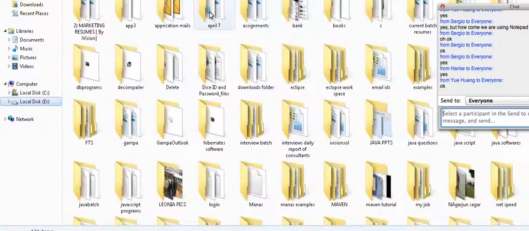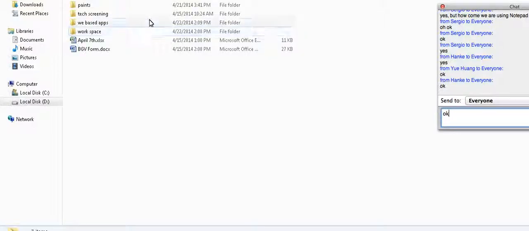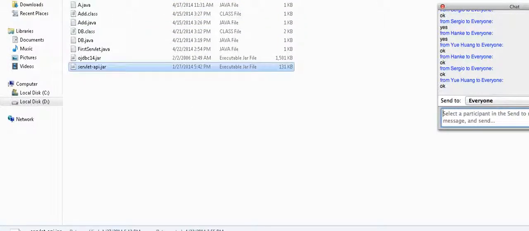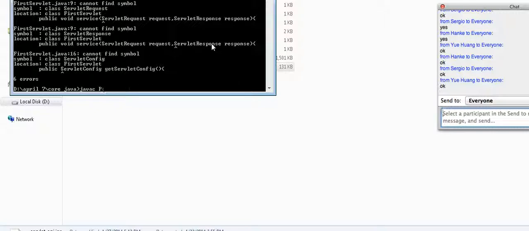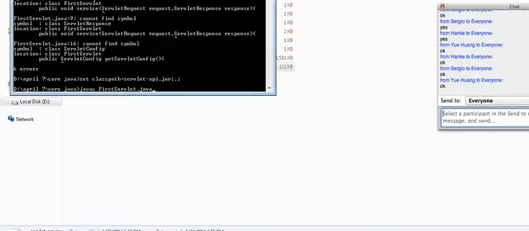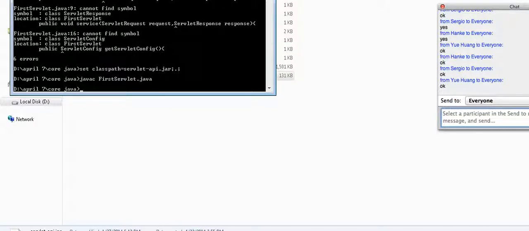Okay, yes. Now core Java, Ctrl+B. I have done servlet-api.jar. Now let me set the classpath: set classpath equal to servlet-api.jar. Yes. Did it compile?